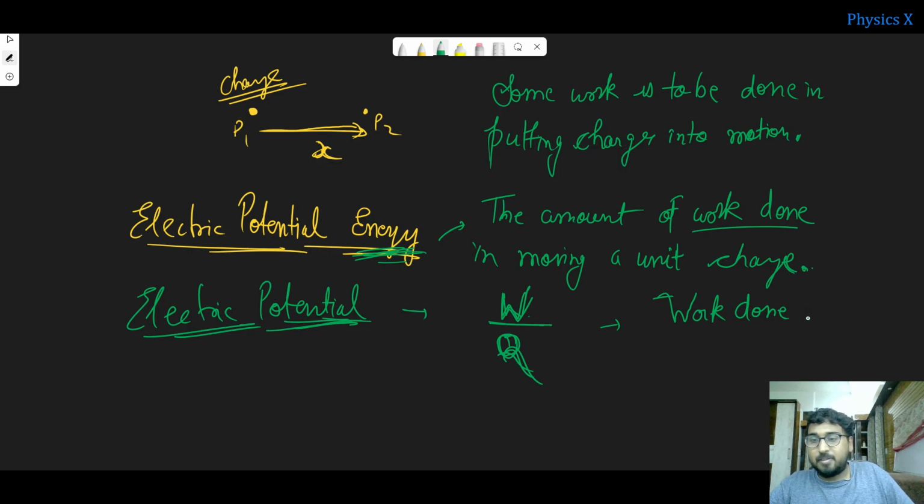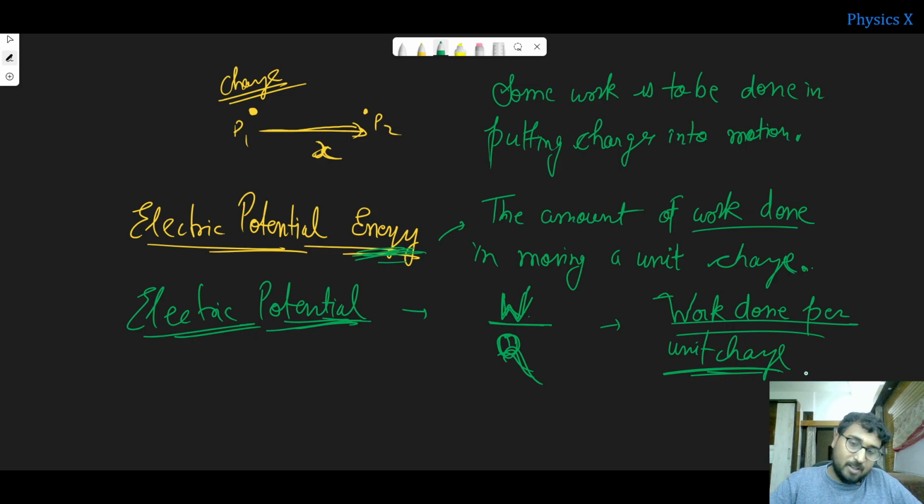Work done per unit charge, right? Or the work done by the electron, right? Because this is the case, if we are doing the work to move it, then we are giving that potential energy to that electron, right?